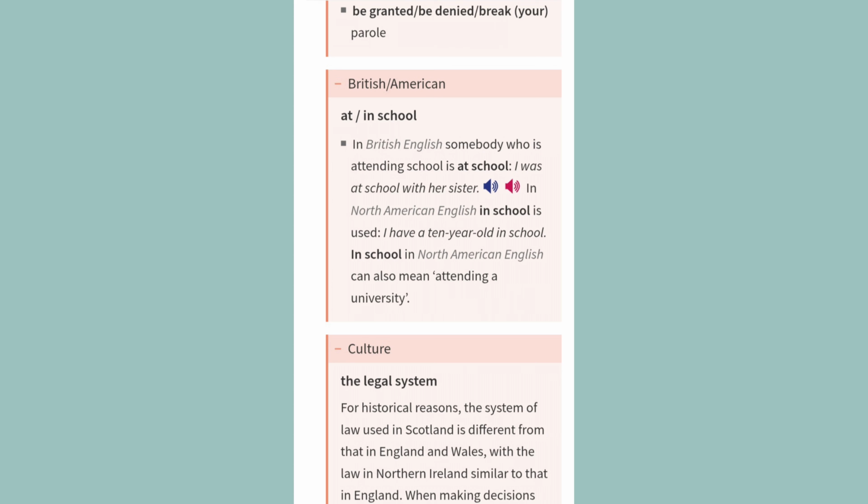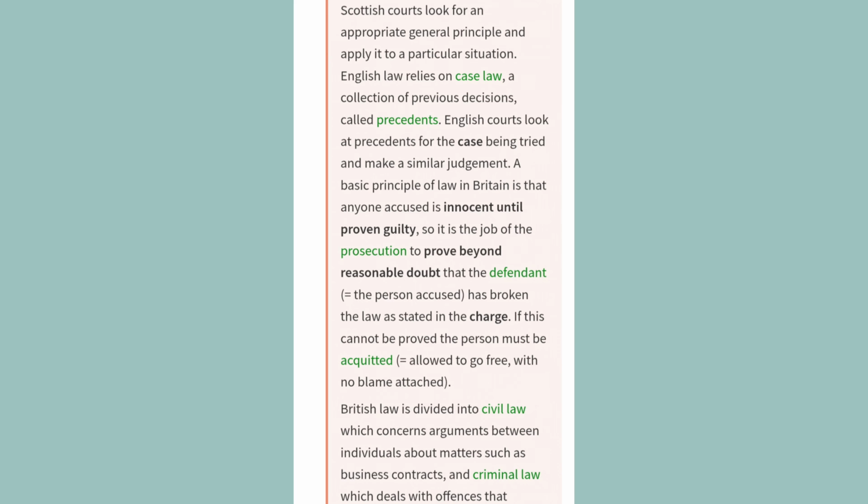Culture: the legal system. For historical reasons, the system of law used in Scotland is different from that in England and Wales, with the law in Northern Ireland similar to that in England. When making decisions, Scottish courts look for an appropriate general principle and apply it to a particular situation. English law relies on case law, a collection of previous decisions, called precedents. English courts look at precedents for the case being tried and make a similar judgment.